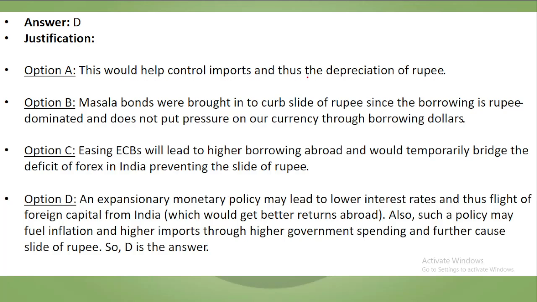This would help control imports and thus depreciation of the rupee. It will help. मसाला बॉन्ड रुपी डोमिनेटेड बॉन्ड होते हैं जो फॉरेन मार्केट्स में रिलीज होते हैं, सो ये फॉरेन करेंसी लेकर आएंगे and it will help to curb the slide of the rupee. Easing these ECBs will lead to higher borrowing abroad and would temporarily bridge the deficit of forex in India, preventing the slide of rupee. Expansionary जो monetary policy है, it may lead to lower interest rate होंगे, ज़्यादा लोग लोन लेंगे, ज़्यादा पैसा खर्च होगा, इन्फ्लेशन और बढ़ जाएगा और पैसा और ज़्यादा गिरने लगेगा. So this is wrong. That is why it is your correct answer.